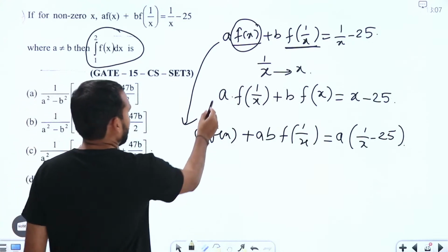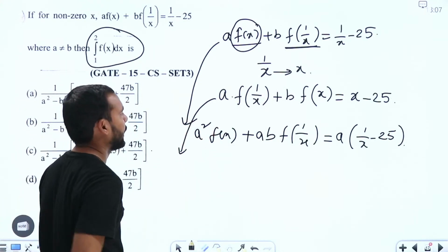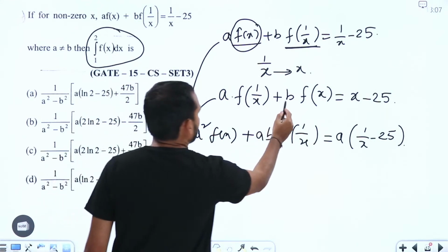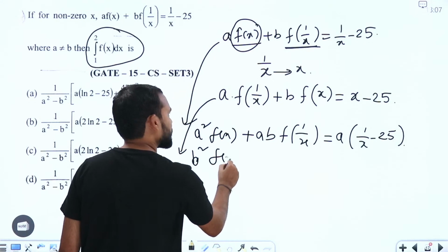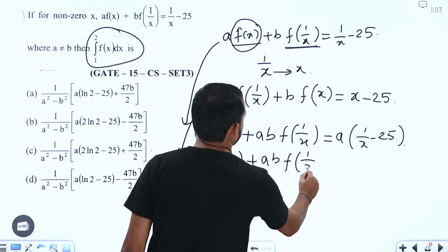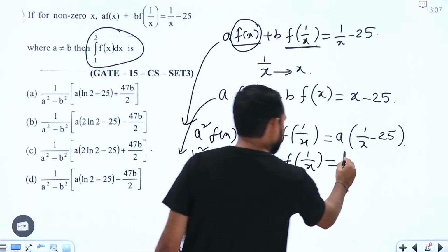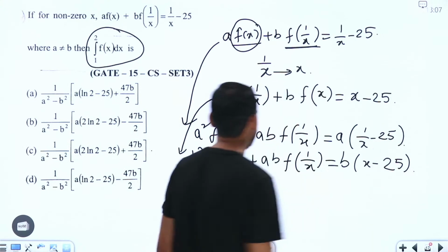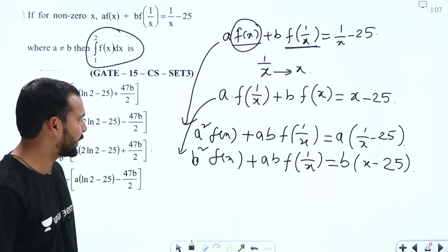Now similarly try to take this one and multiply with b. So what we are going to get here is b square into f of x plus ab into f of 1 by x, which is equals to b times of x minus 25, right? I hope it is clear till here.